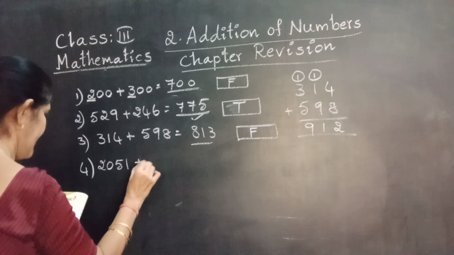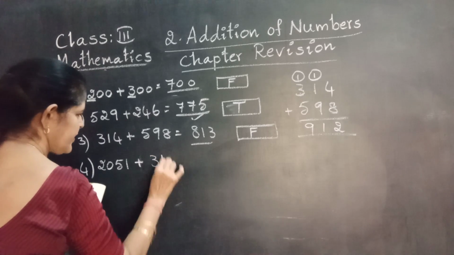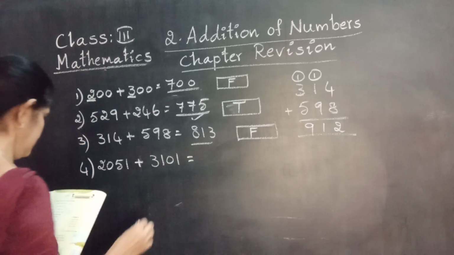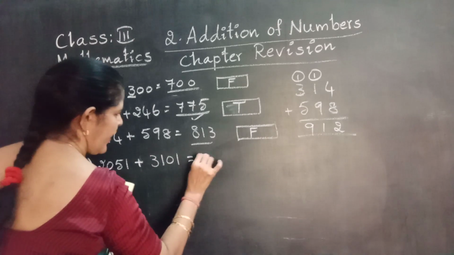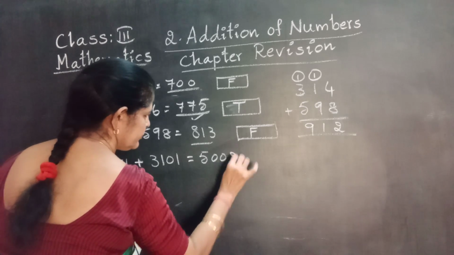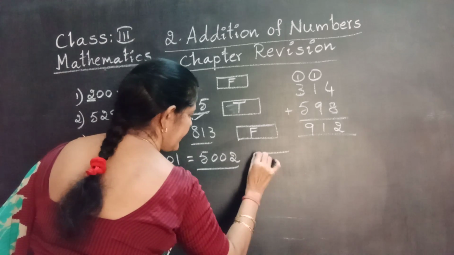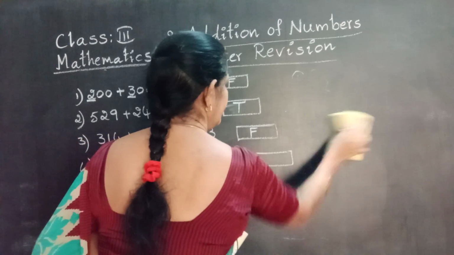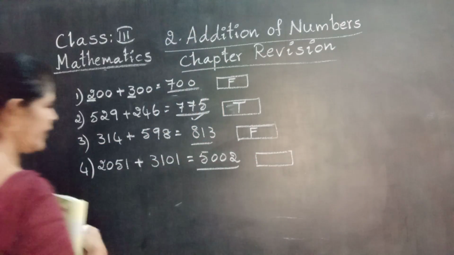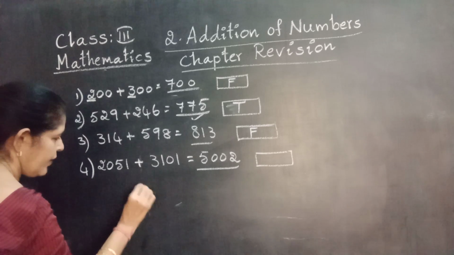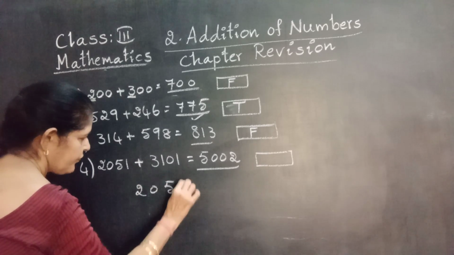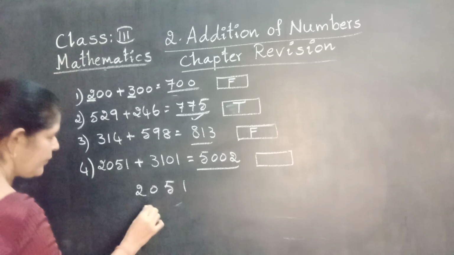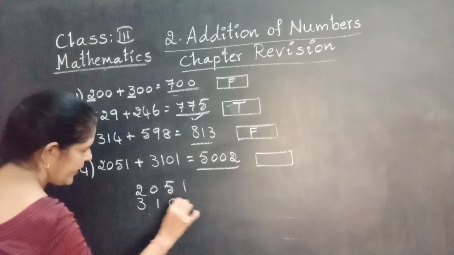2051 plus 3101 goes to 5002. The total is correct or wrong? Yes, do working. That means we add these given two numbers. 2051 plus 3101.